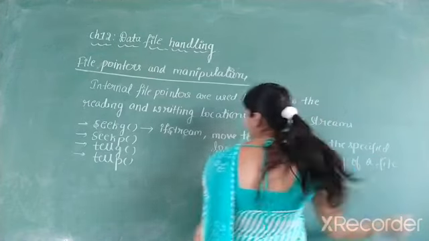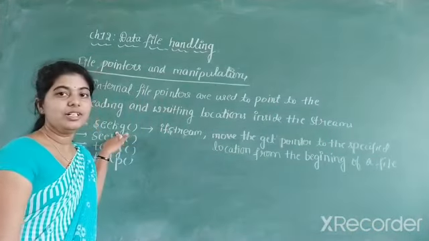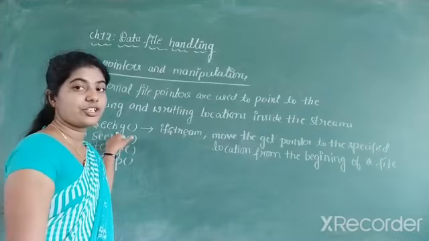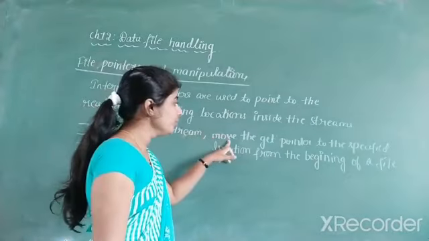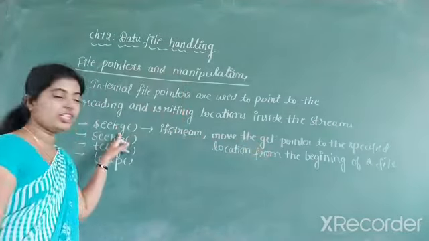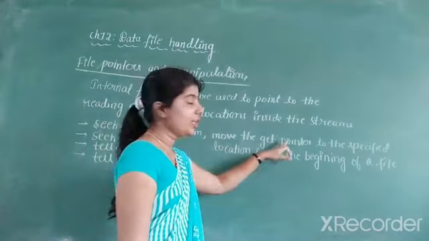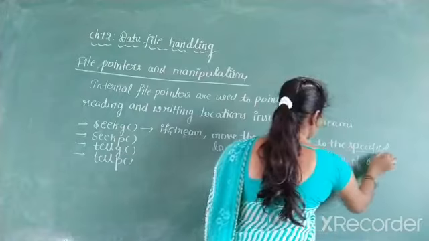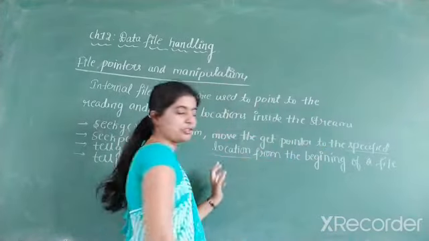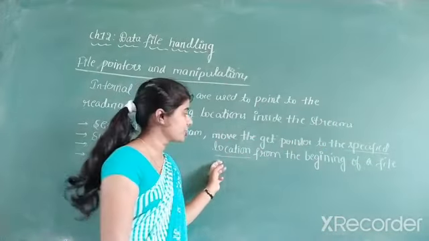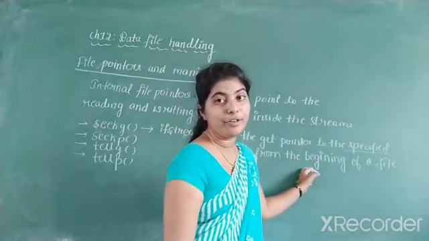So why do we require the seekg member function? The seekg member function is used to move the get pointer. Here G indicates the get pointer. It will move the get pointer to the required or specified location from the beginning of a file.